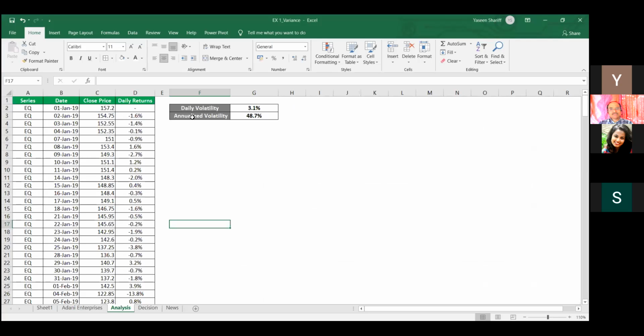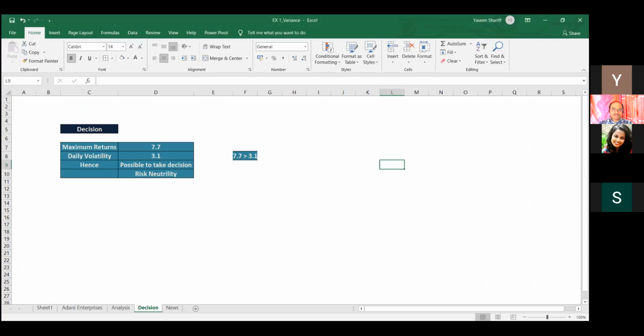And here we are getting a daily volatility rate of 3.1%. And coming to the decision, the maximum return here for 1 year is 7.7%, which is higher than the daily volatility of 3.1%. Hence we can come to a conclusion that it is possible to take a decision and we can invest in Adani Enterprises, but there is risk involved in it.